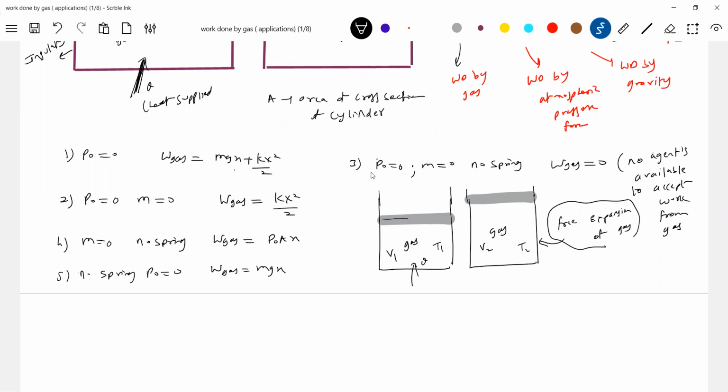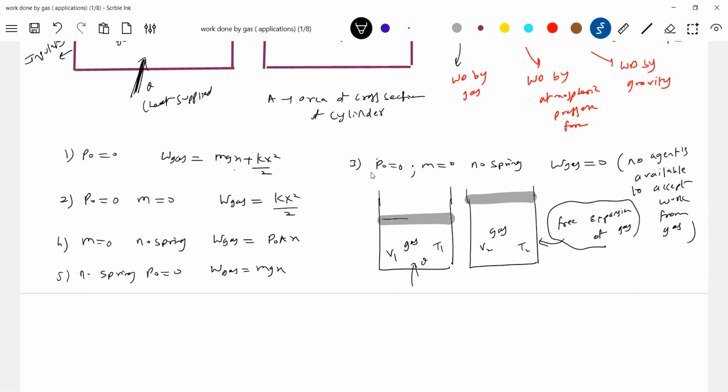Are you getting it? So this is the reason why we can put it here. Now, in such numericals, what is the precaution we have to take? Is the volume of gas increasing or decreasing? Yes, it is increasing. Then we have to ask who is there to accept that work.